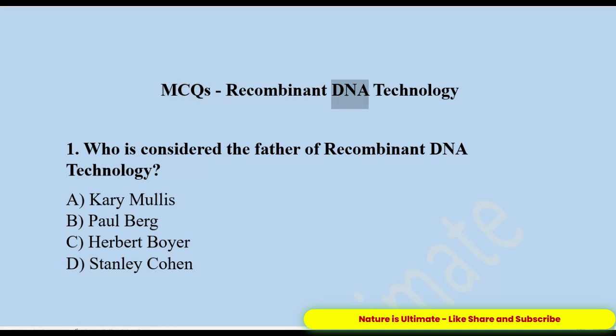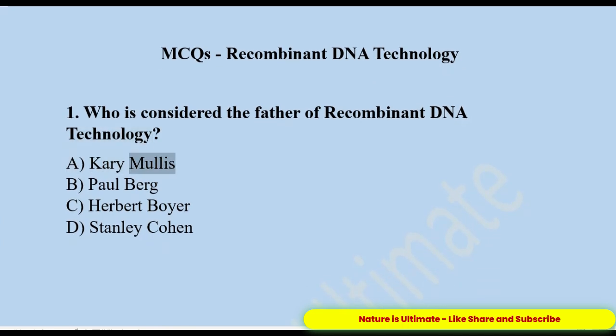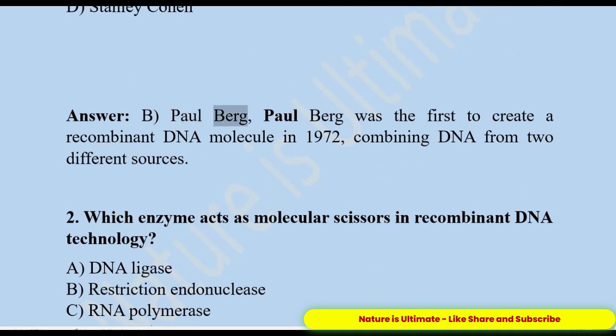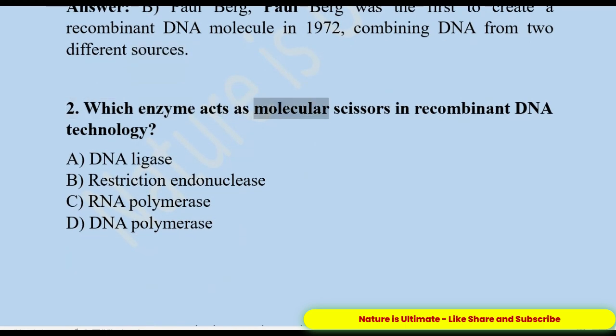MCQs, Recombinant DNA Technology. 1. One who is considered the father of recombinant DNA technology. A. Kary Mullis. B. Paul Berg. C. Herbert Boyer. D. Stanley Cohen. Answer: B. Paul Berg. Paul Berg was the first to create a recombinant DNA molecule in 1972, combining DNA from two different sources.